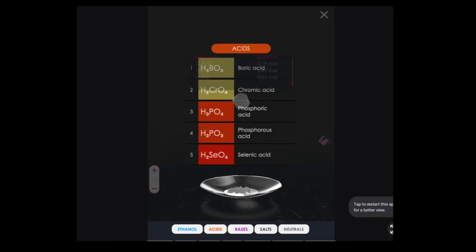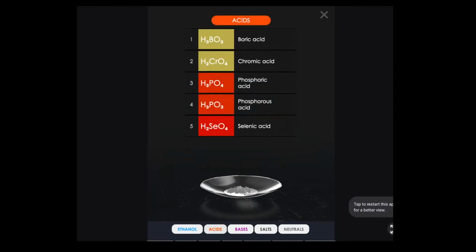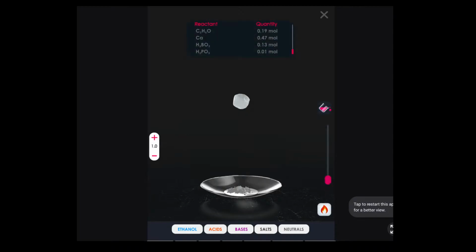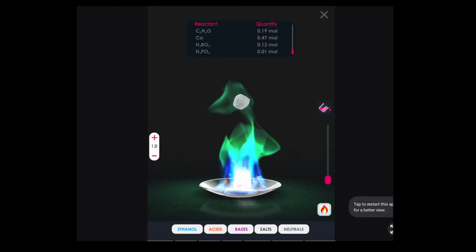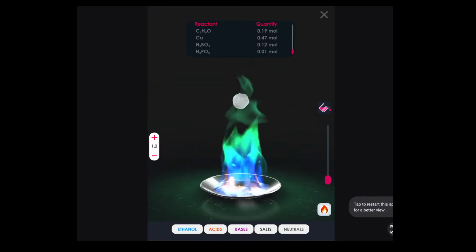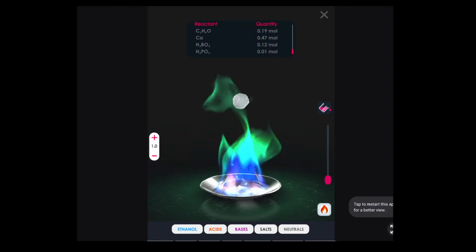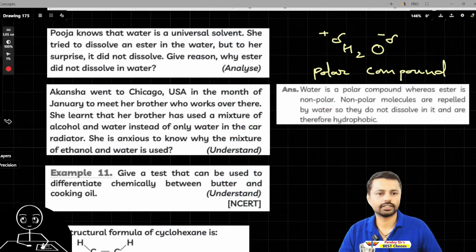Selenic acid, chromic acid, boric acid, and more. Let's try to burn it. Okay, we can see a green flame. Wow, it's nice 3D. Anyway, we'll do more of this 3D in a while, but before that let's continue with that answer. So let's see this question's answer.